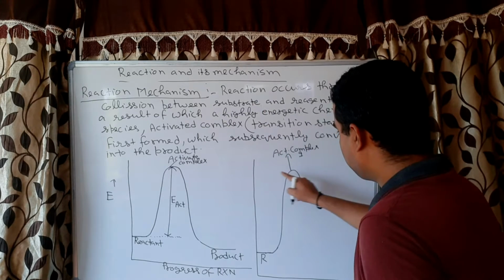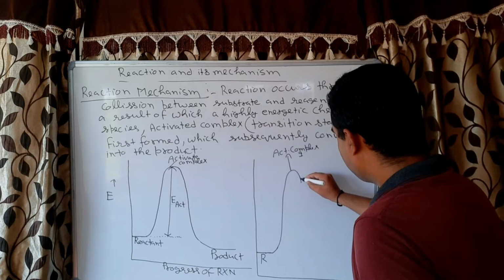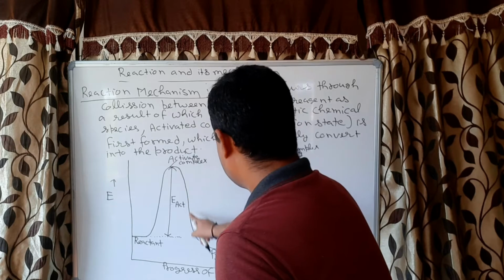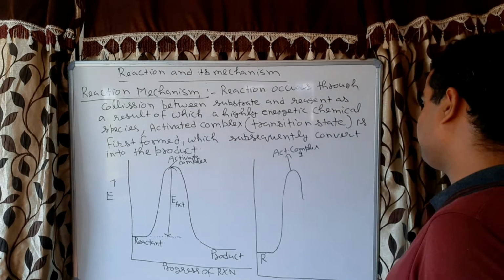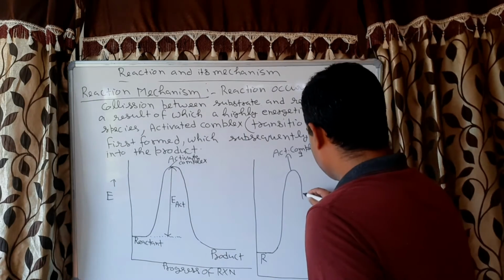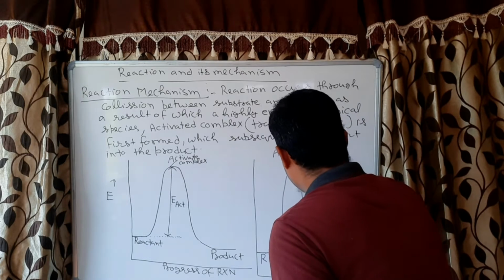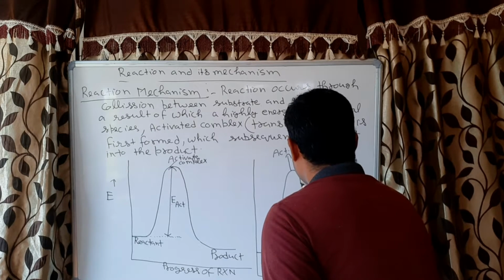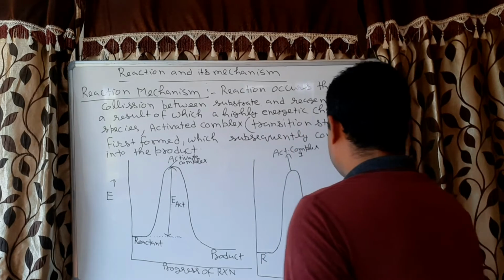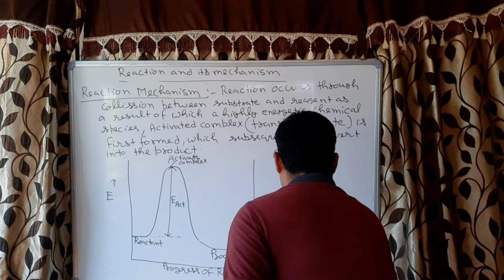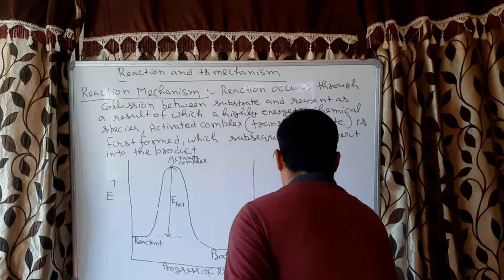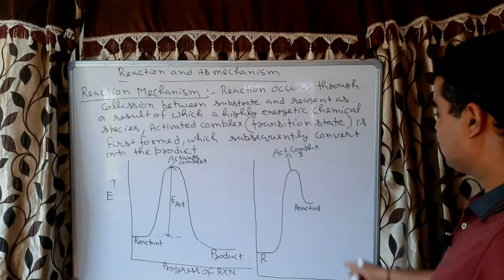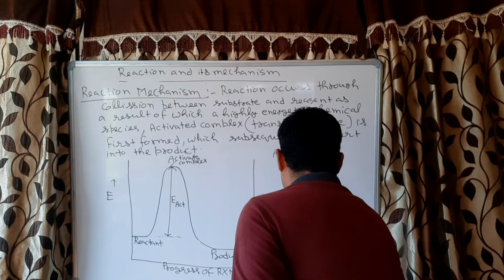Correct? After that, this activated complex will form a less energetic chemical species. Here it directly converts into the product. Alternatively, it can convert into the less energetic chemical species. This is the less reactive, less energetic chemical species, and it is called a reactive intermediate.